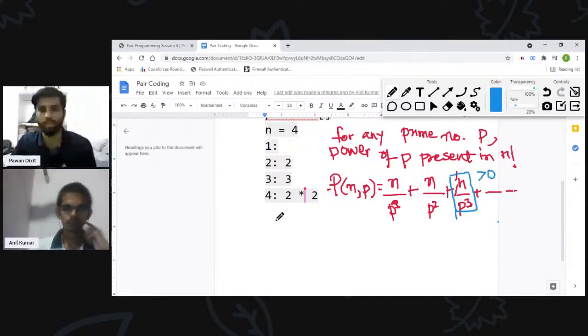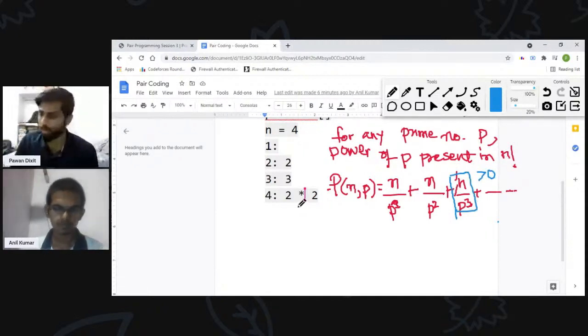This is the formula, a straightforward formula. Now the approach is pretty simple. If we have a number n, then we will traverse all the primes up to n.